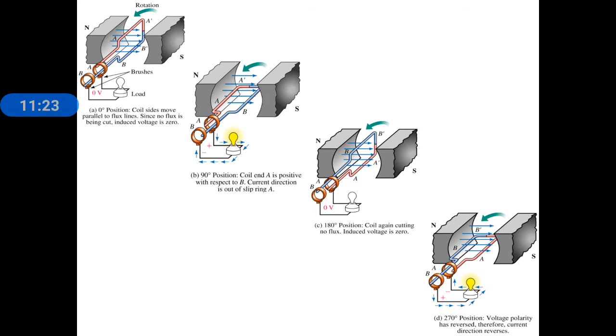The red color side is getting positive value, negative value, positive value, negative value alternately. The blue side coil is also getting positive and negative, but we have connected it to earth. Earth has 0 potential, so the blue color conductor always gives 0 voltage.